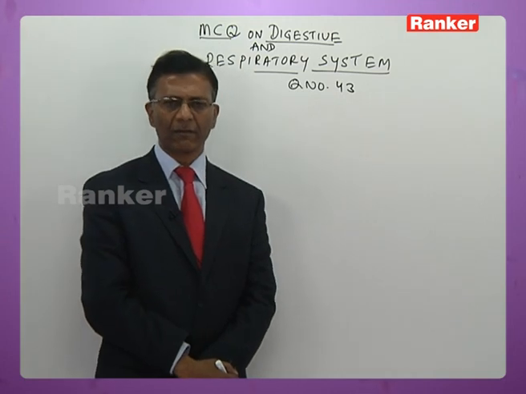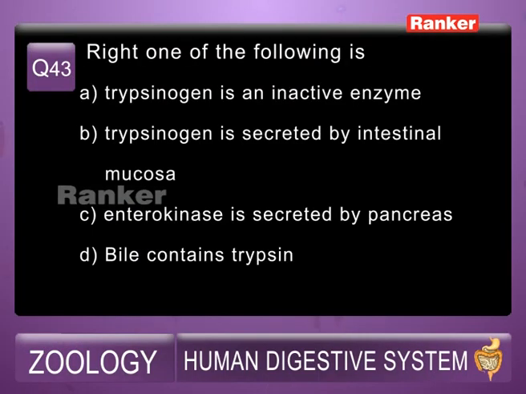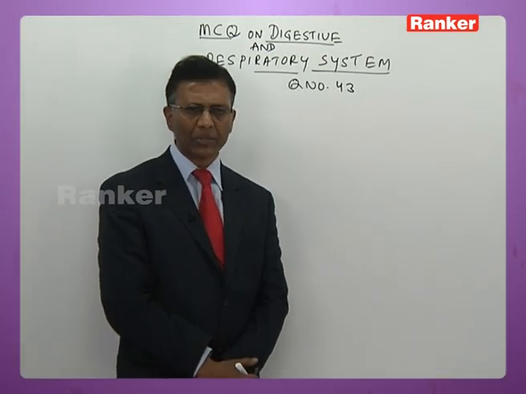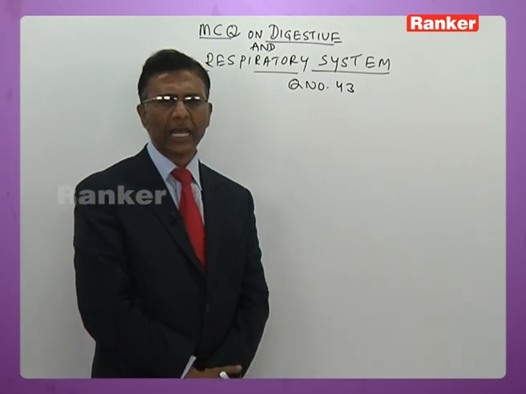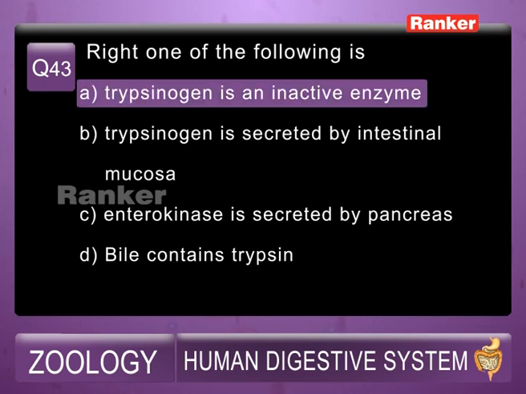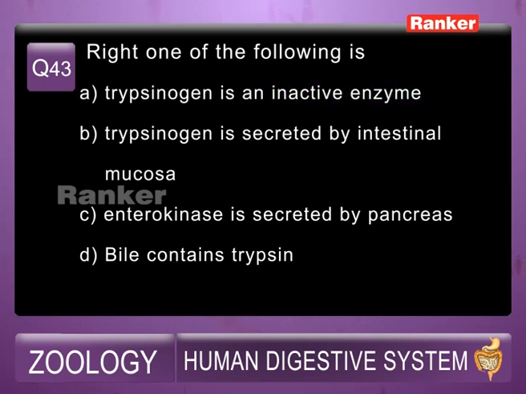43rd question, here is a question for you. Which one of the following is correct? He is asking you to find out the correct option here now. A. Trypsinogen is an inactive enzyme. B. Trypsinogen is secreted by intestinal mucosa. C. Enterokinase is secreted by pancreas. D. Bile juice contains trypsin. So the other options are wrong. The correct option is that trypsinogen is an inactive enzyme. So answer is A for this. Answer A is the correct answer.